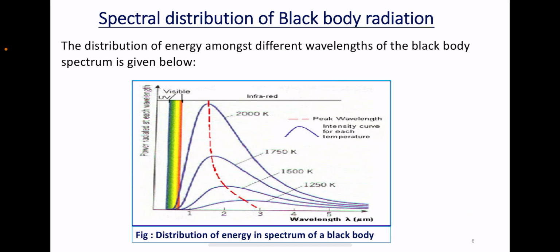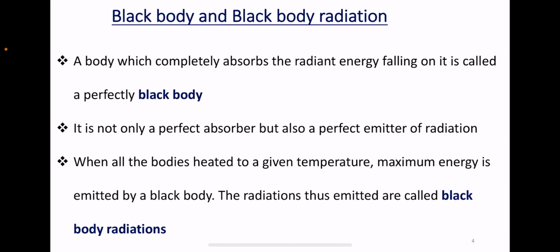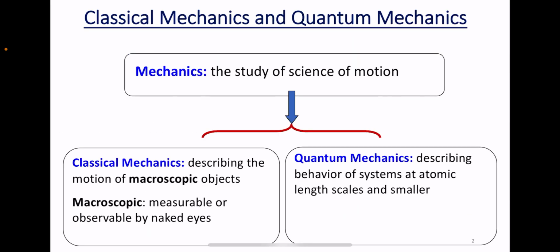What are the spectral distributions we can see in black body radiation, and what are the characteristics of the curves? All these things we will discuss in my next class. In this class, as a summary, I gave you a brief introduction to elementary quantum mechanics.